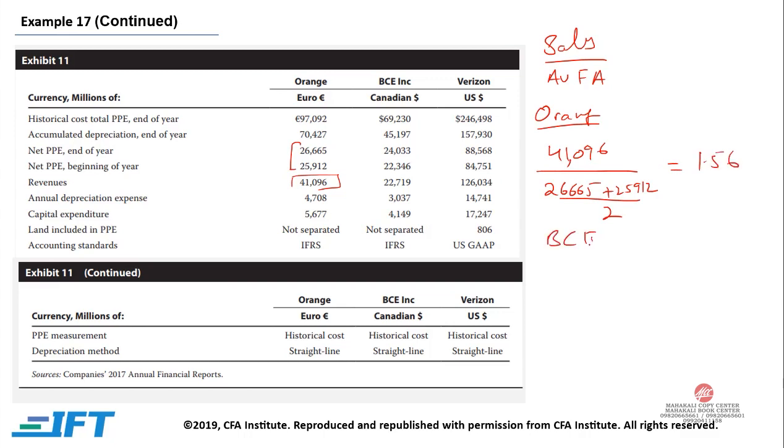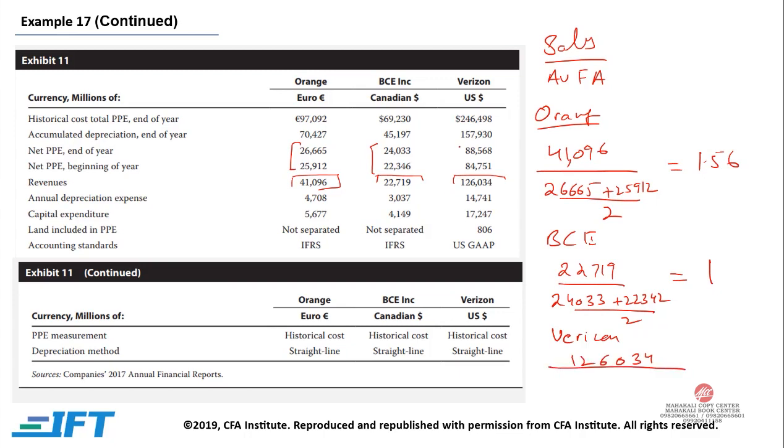For BCE, revenue is 22719 divided by average assets, that would be 24033 plus 22346 divided by 2, approximately 1. And for Verizon, revenue would be 126034 and average assets would be 88568 plus 84751, whole divided by 2, and this would give us